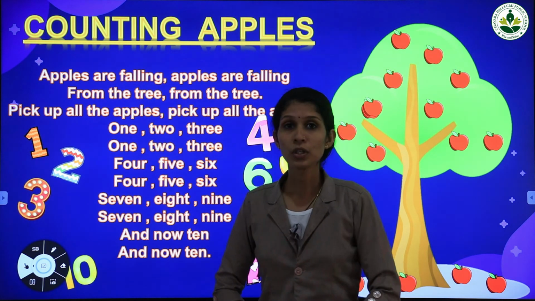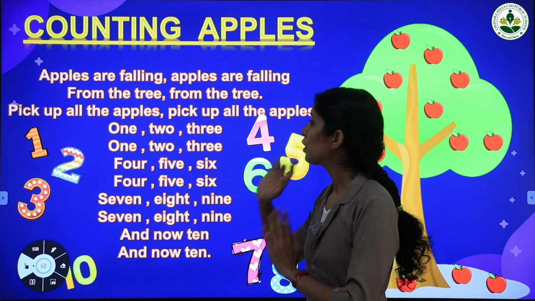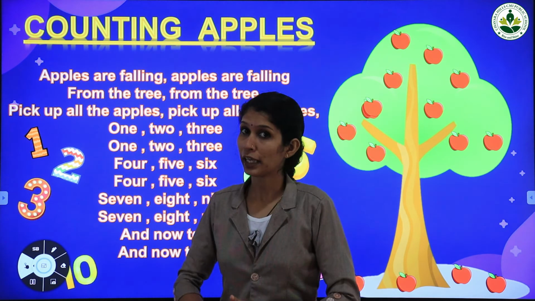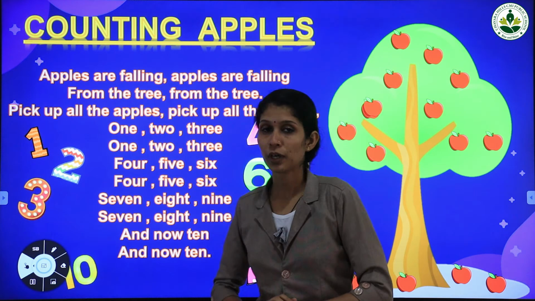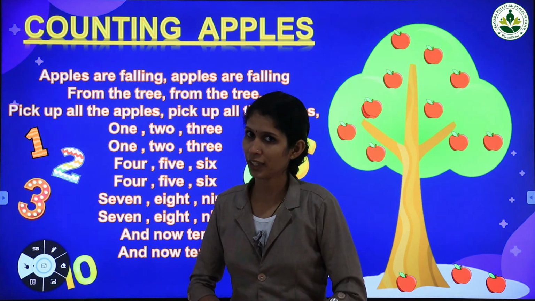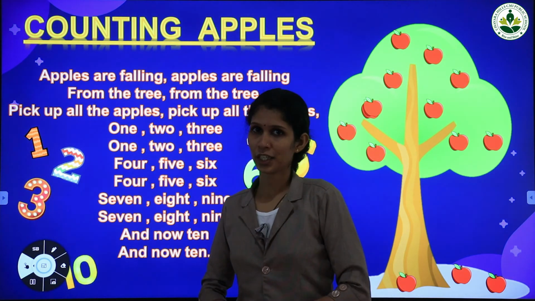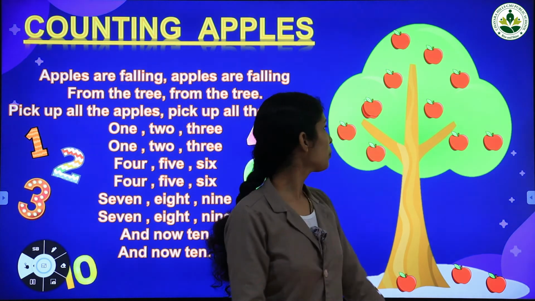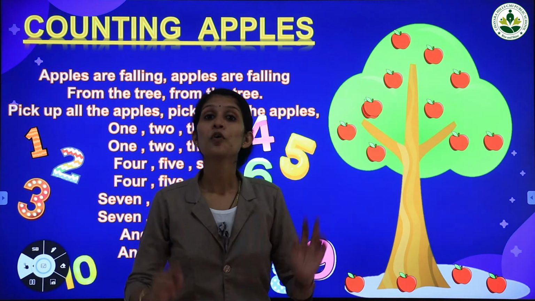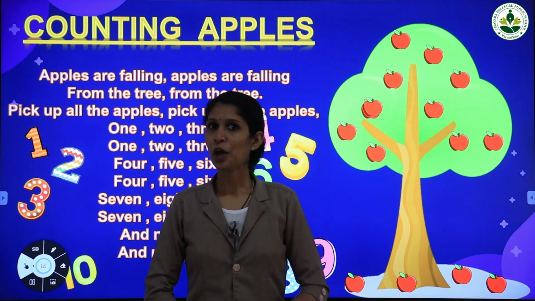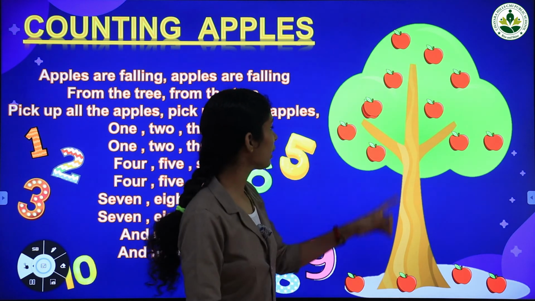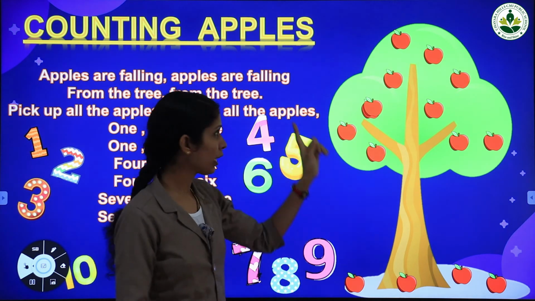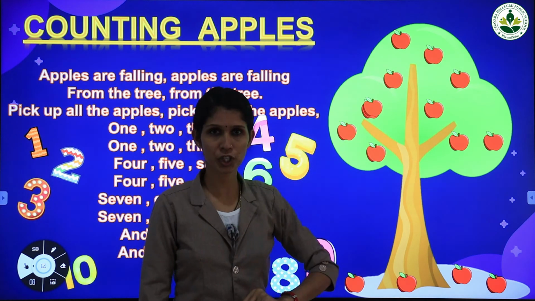Now we are going to sing the rhyme. Okay. What's the first line? Apples are falling. Apples are falling from the tree. From the tree. Once again. Apples are falling. Apples are falling from the tree. From the tree. Look here. We can see an apple tree here. Isn't it?